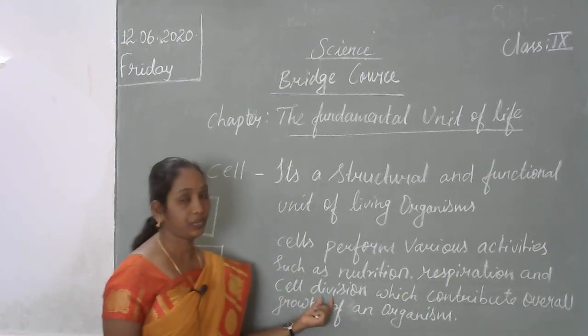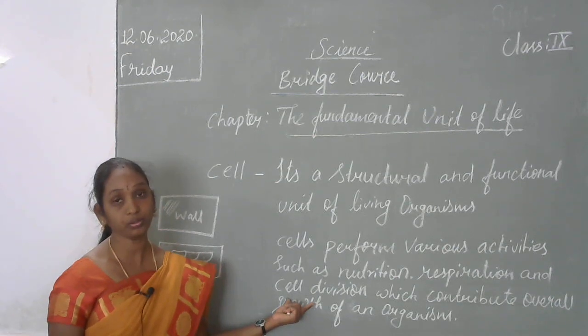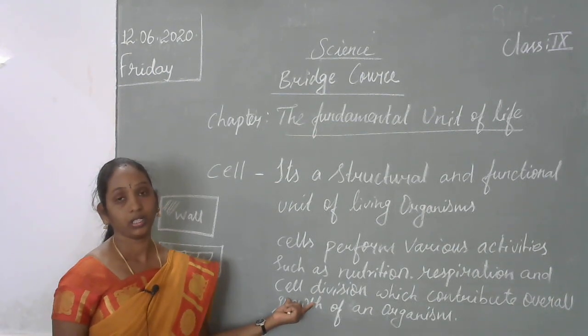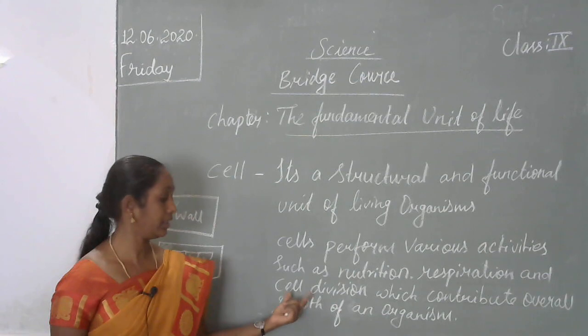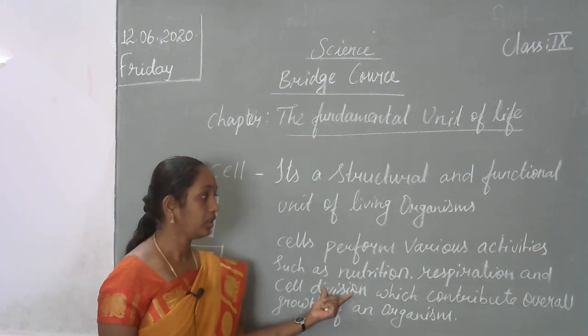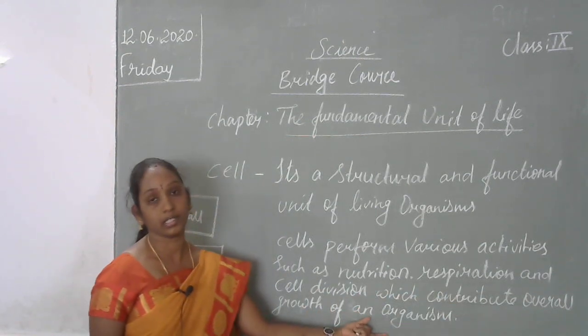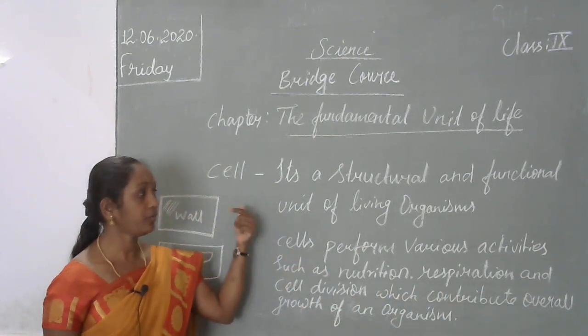And cell division. What is meant by cell division? Once the cell matures, it divides into two. Then the cells multiply. That is called cell division. Cell divisions happen in our body because they contribute to the overall growth of an organism. So this is the function of the cell.